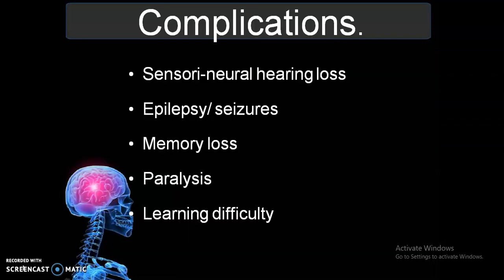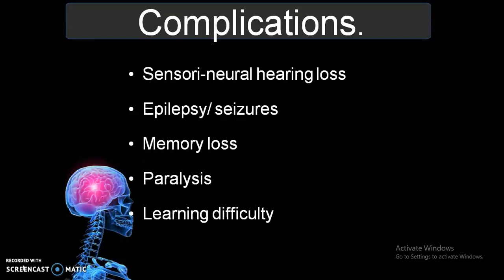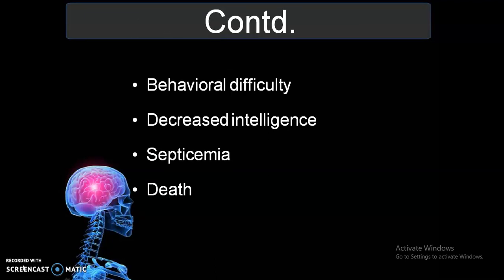Then coming to the complications: sensory neural hearing loss, epilepsy or seizure, memory loss, paralysis, learning difficulty, behavioral difficulty, decreased intelligence, septicemia and death. These are the common complications of meningitis.